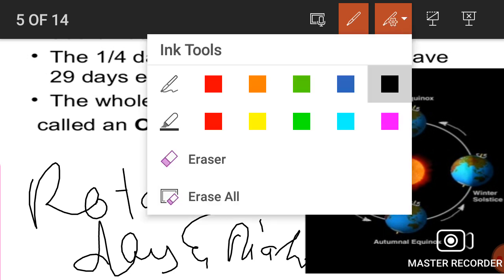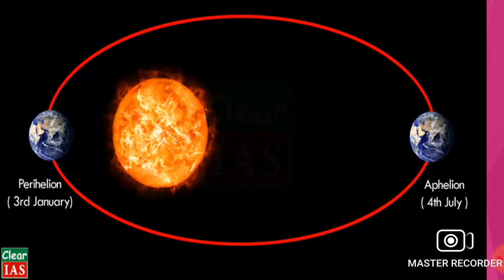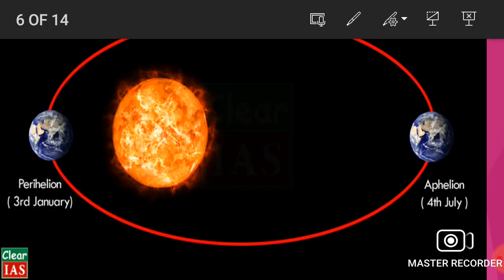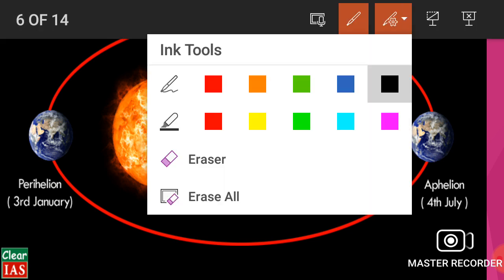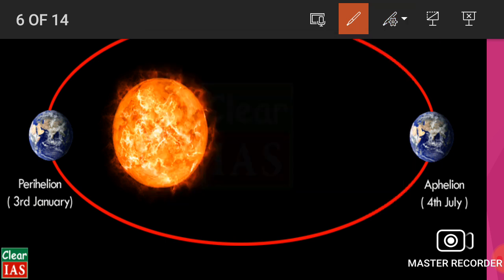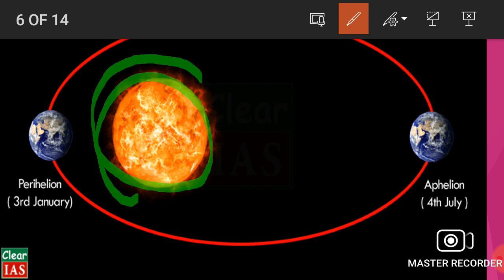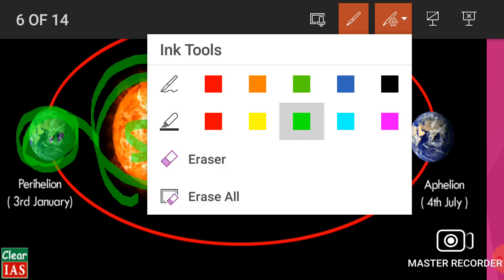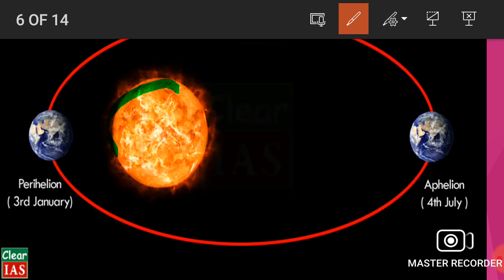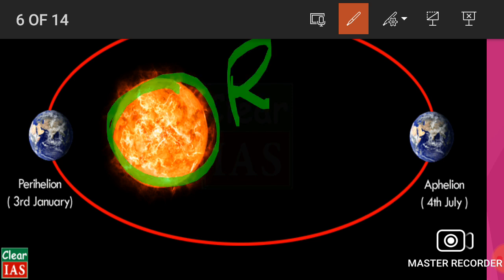Now next we will learn about perihelion and aphelion. Here is a small diagram which makes you understand properly. When the earth is closest to the sun, that is called perihelion.